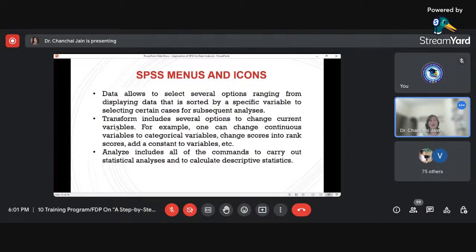Talking about the transform menu, from the name itself it is very clear. Transform means it will transform something from one form to another. Say, for example, there is a variable in the file that I want to transform. If I want to recode the values of that variable, I can do that using the transform menu. If some type of computation needs to be performed on the data or variables in the file, that also we can do.